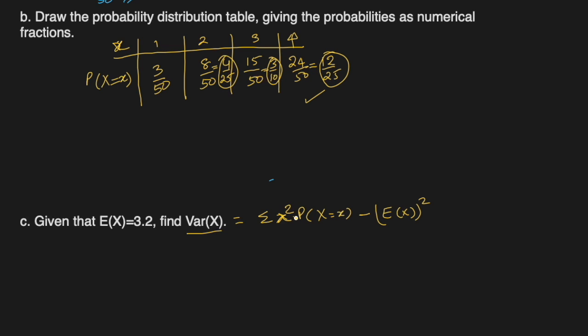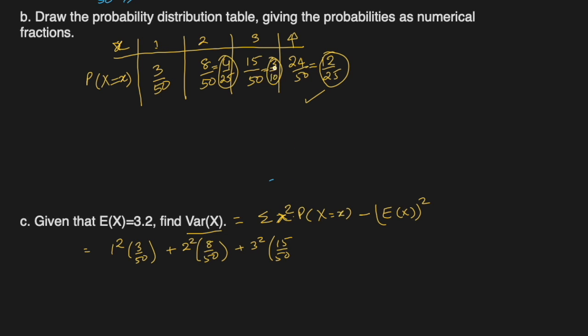So this is small x, so we'll take them 1 by 1. So 1 square, sigma means add them, okay? So 1 square, and probability of 1 is 3 over 50, plus 2 square, 8 over 50, that's the probability, plus 3 square, 15 over 50.